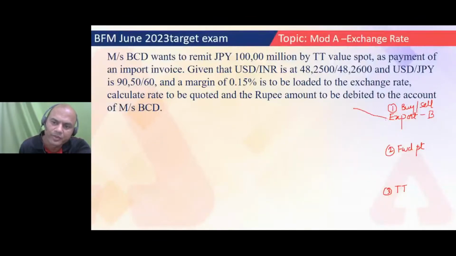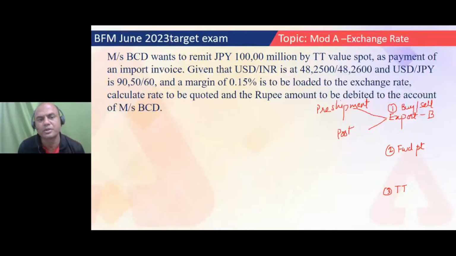In export, what were the two types of finances? Revision is very important. One is pre-shipment, and the second is post-shipment.